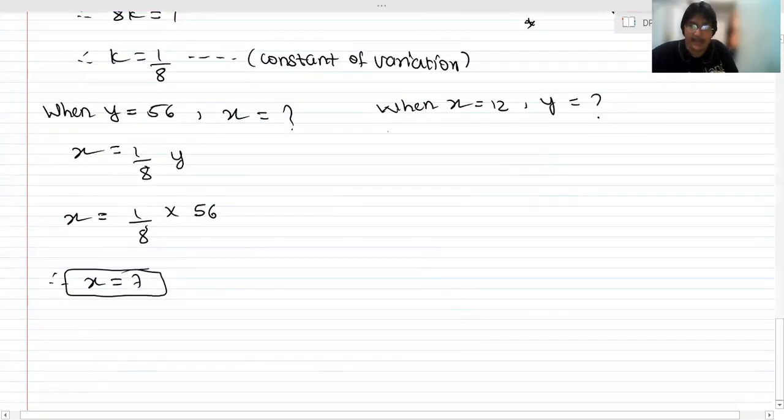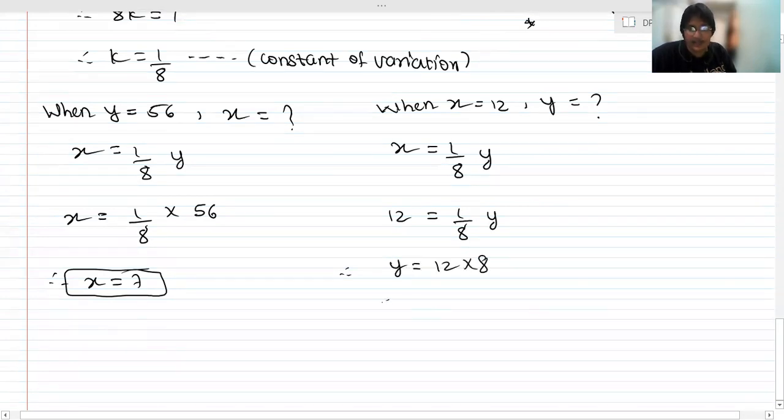Okay, so x is equal to 1 upon 8 y, ये मेरा इक्वेशन ऑफ वेरिएशन है. इधर मेरा x 12 है, is equal to 1 upon 8 y. Therefore, y find करना है. y is equal to 12 into 8. Therefore y is equal to, tell me the answer, come on. And similarly we can go ahead for the next case.